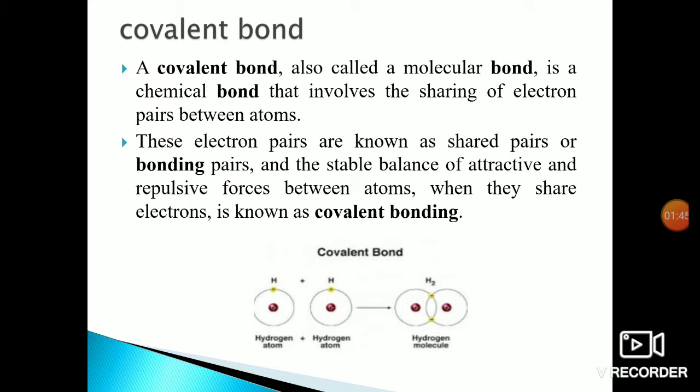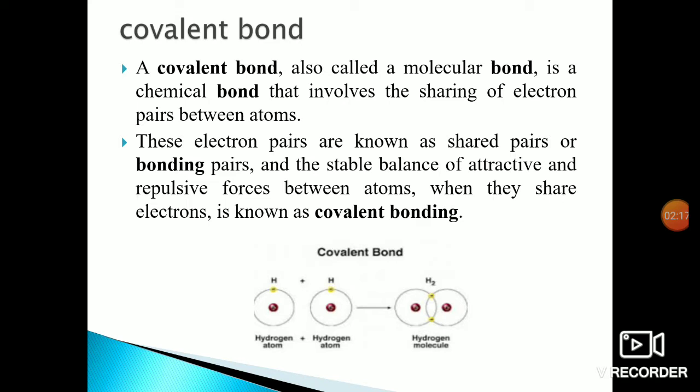It's a chemical bond that involves the sharing of an electron pair between two atoms. These electron pairs are known as shared pairs or bonding pairs. And the stable balance of attractive and repulsive forces between atoms when they share electrons is known as a covalent bond. Okay, can you understand what is meant by the covalent bond?